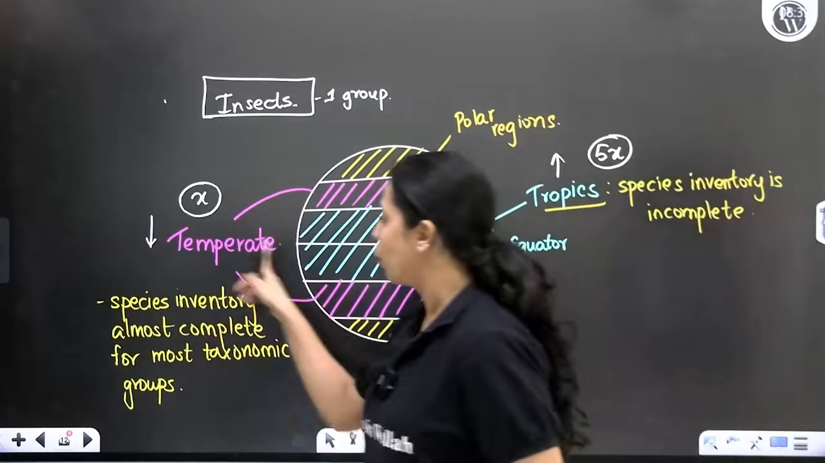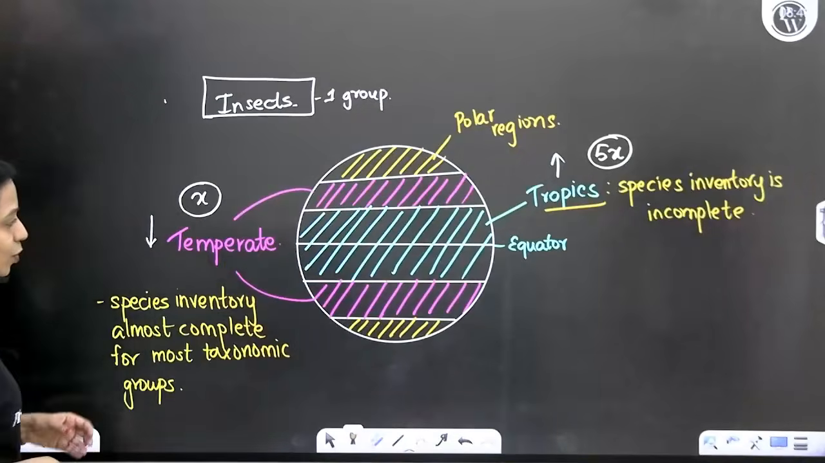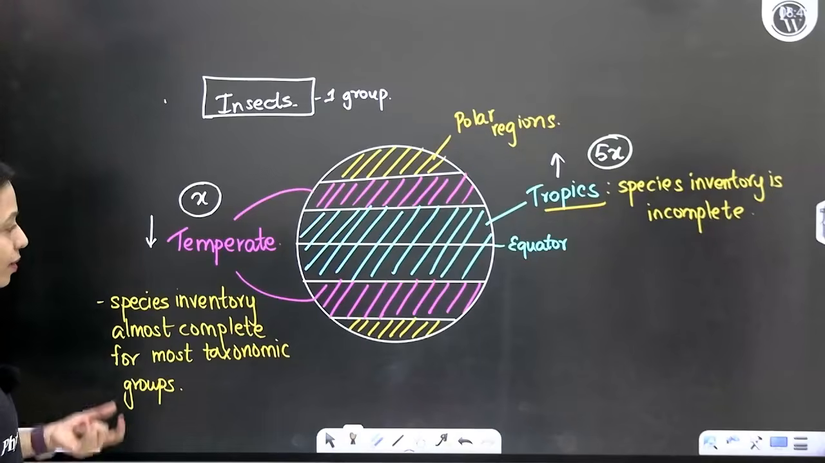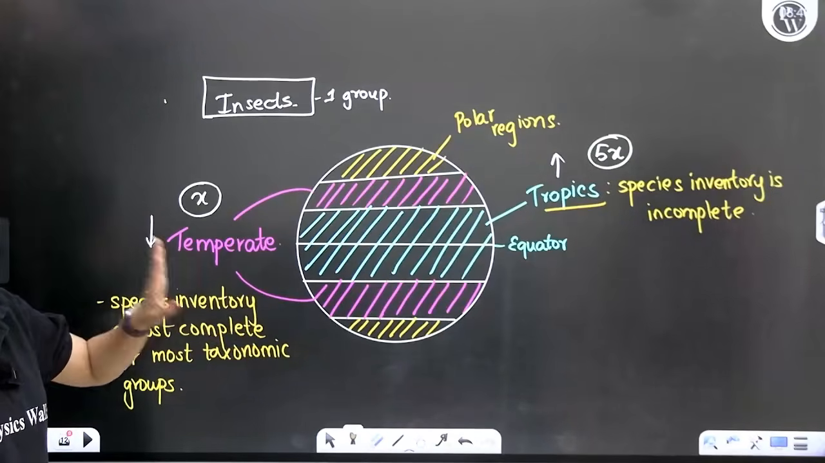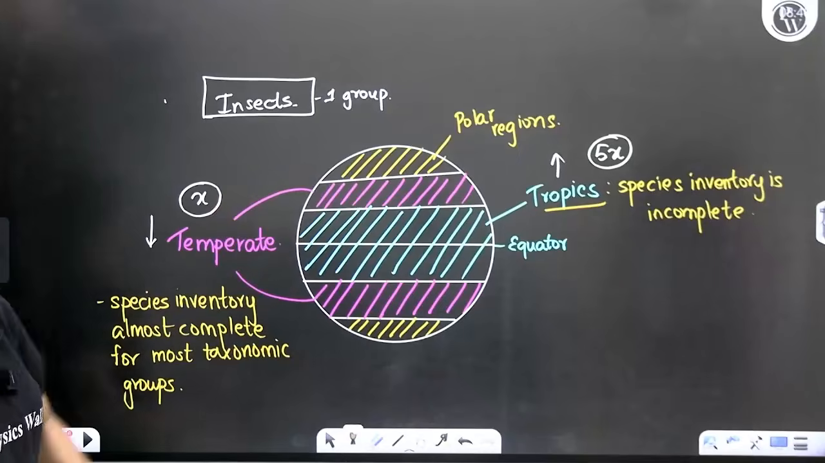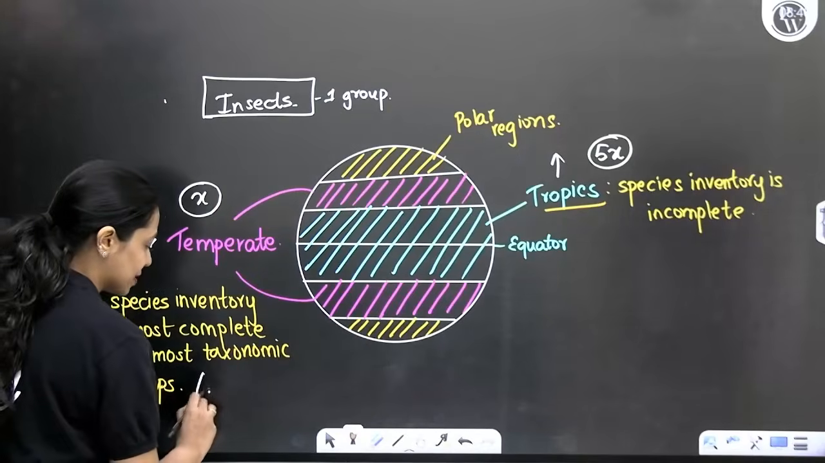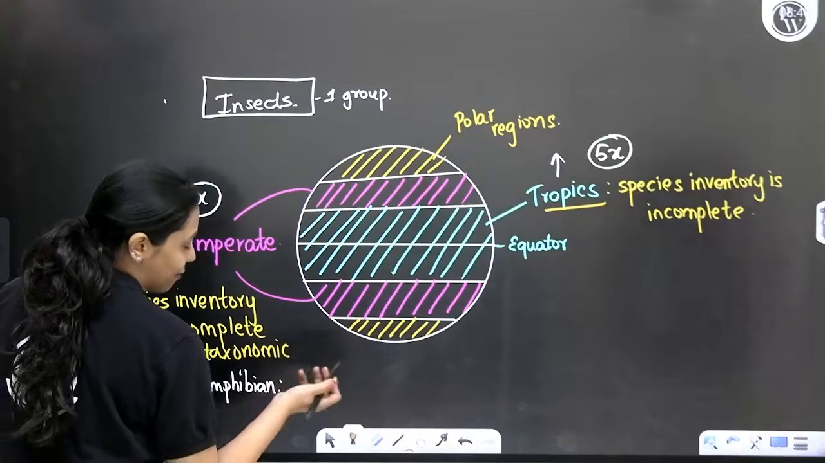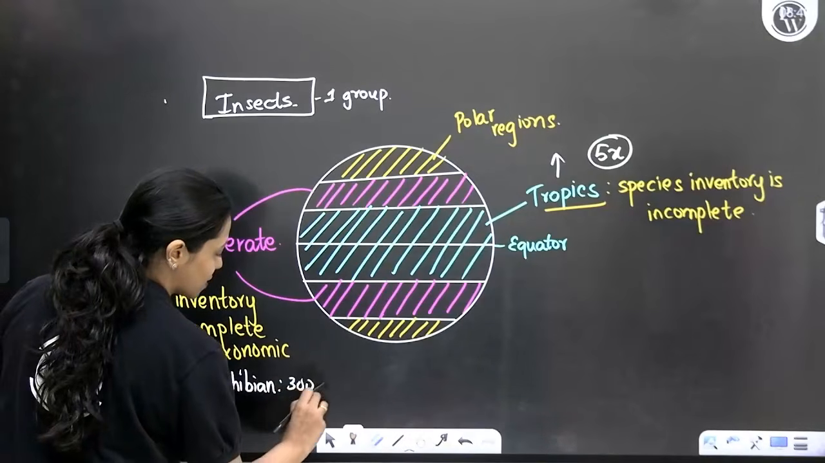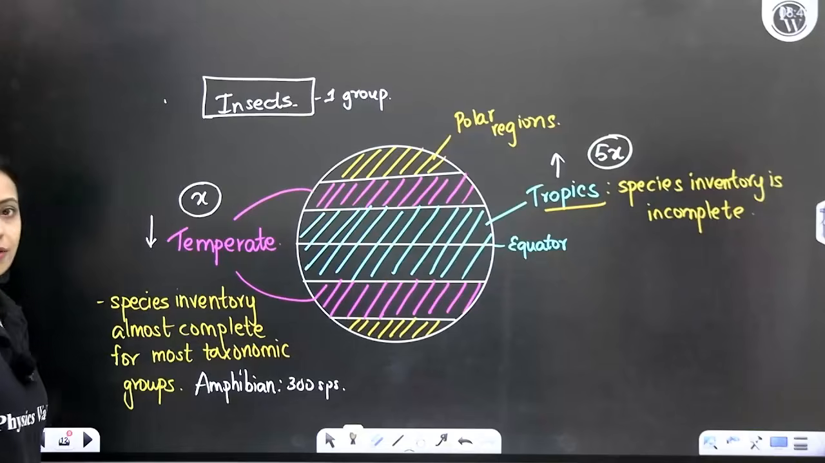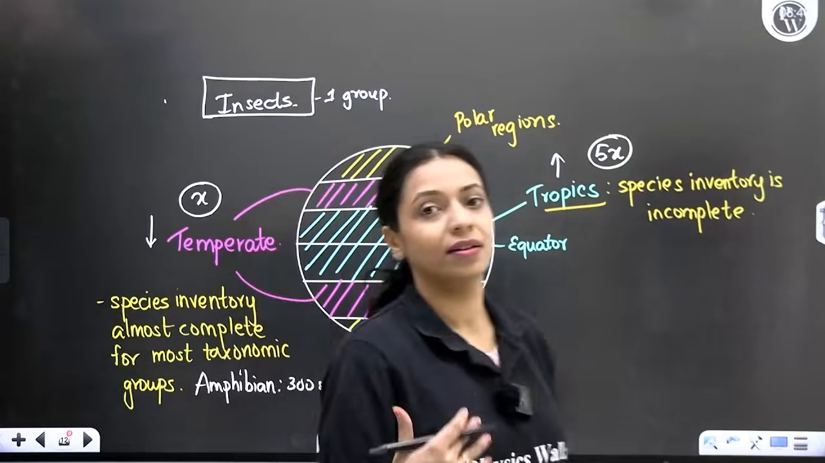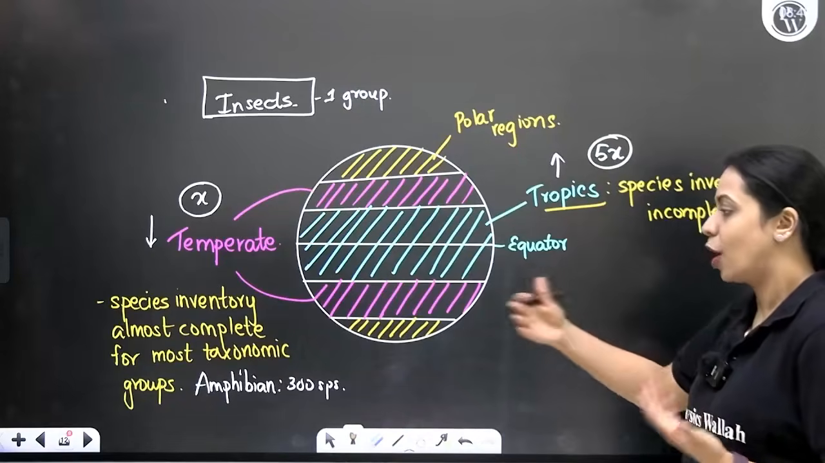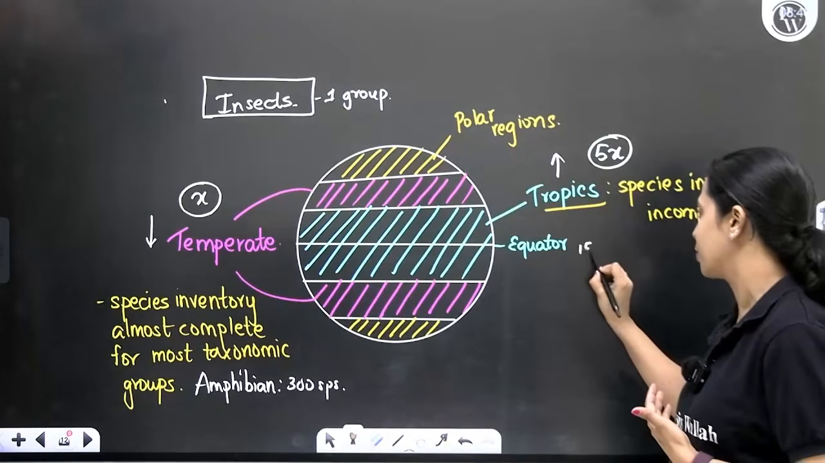I told you that more or less for all taxonomic groups, the species inventory is complete in the temperate regions. So what do we do then? We want to find out how many species of amphibians are probably present in the tropics. For the temperate, amphibian is complete, right? Let's say in the temperate regions, amphibians, probably there is 300 species. So approximately you can estimate that in the tropics, probably 5 times that, 1500 species could exist.